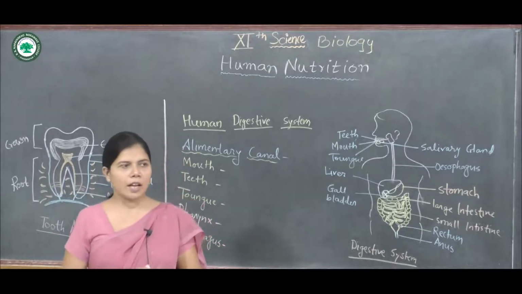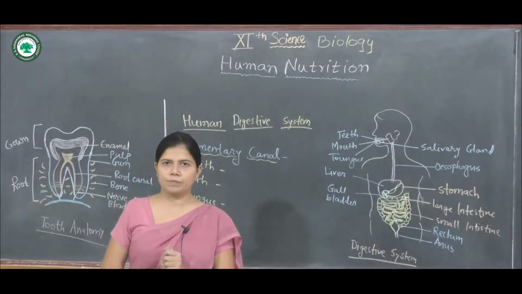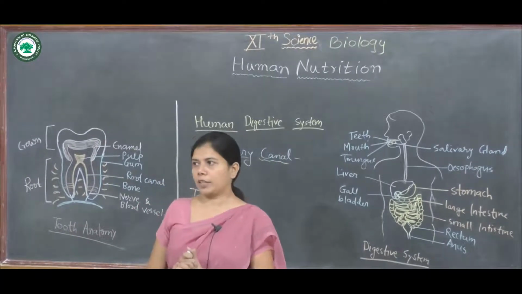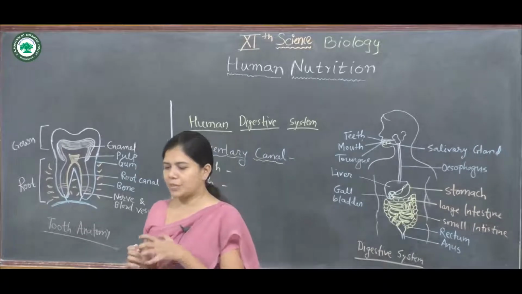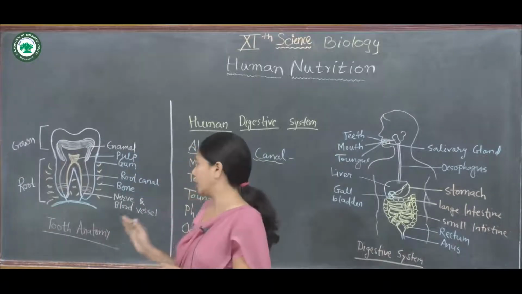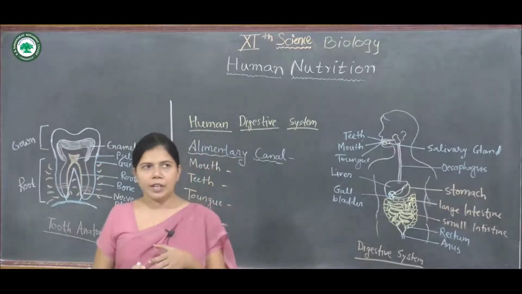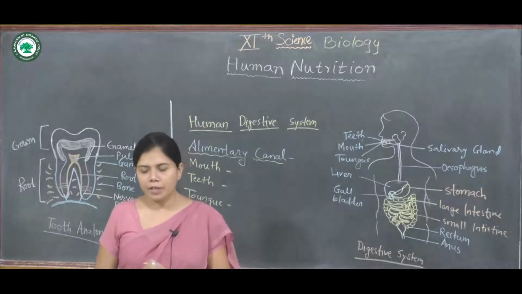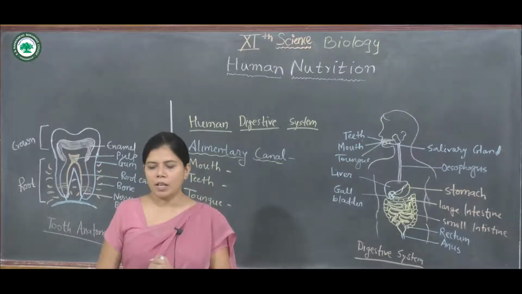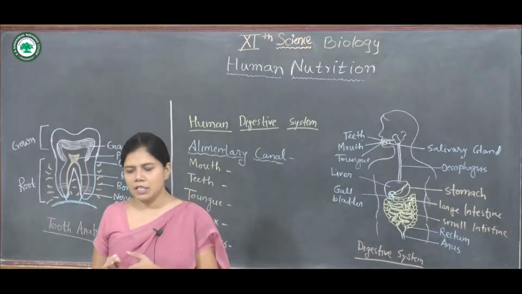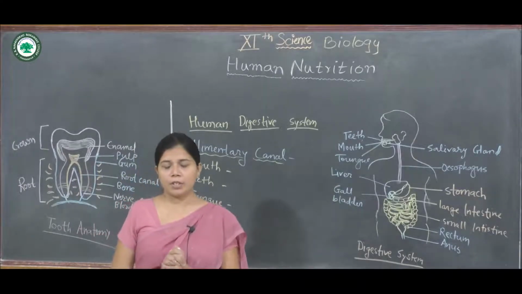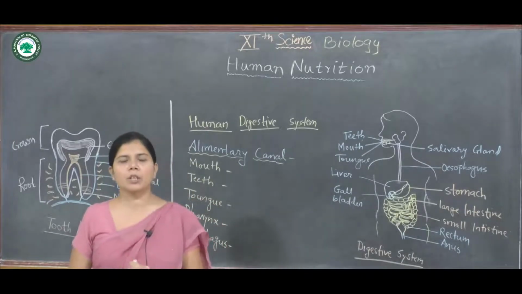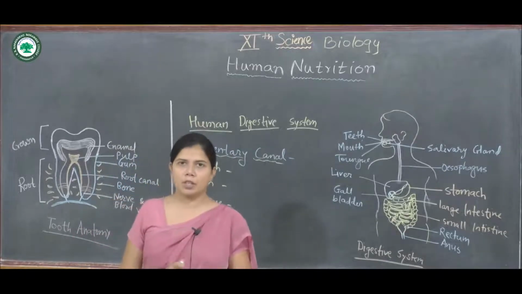It is thecodont because each tooth is fixed in a separate socket present in the jaw bones. In our lifetime we get only 2 sets of teeth, that's why we say it is diphyodont. Diphyodont means we get the milk teeth and the permanent teeth, only 2 types of teeth.